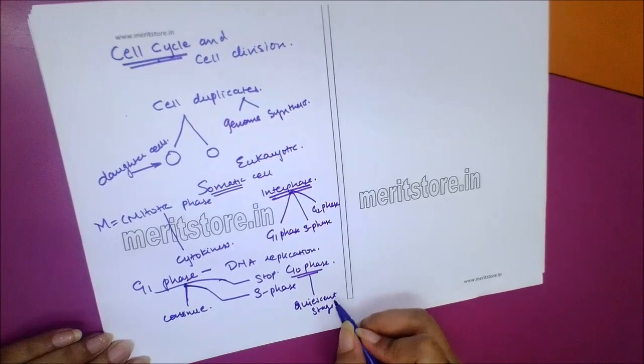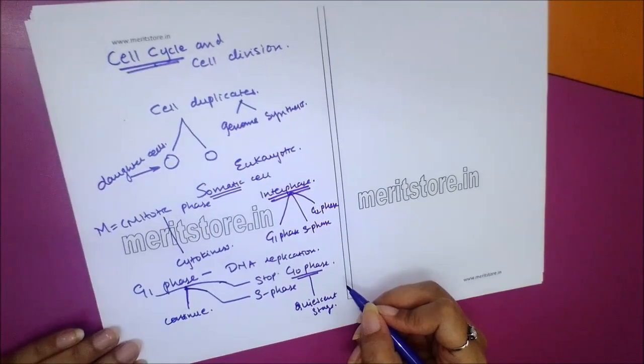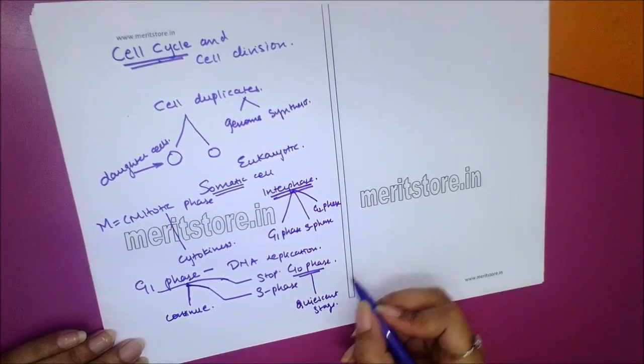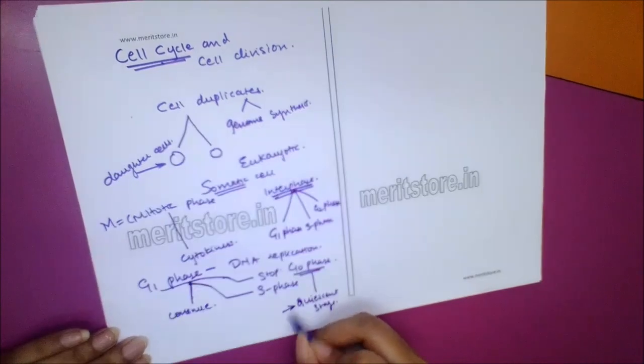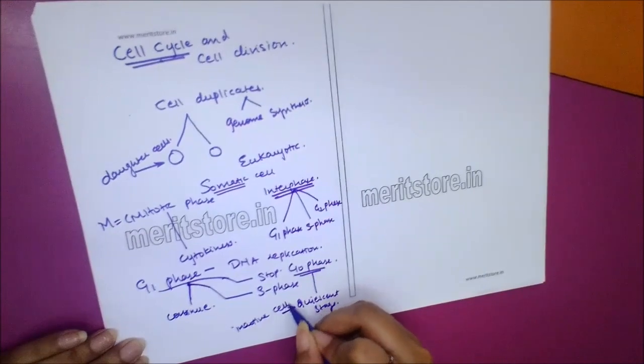Some cells such as nerve cells and erythrocytes that do not divide further exit G1 to enter this inactive stage called G0. So here the inactive cells are present.